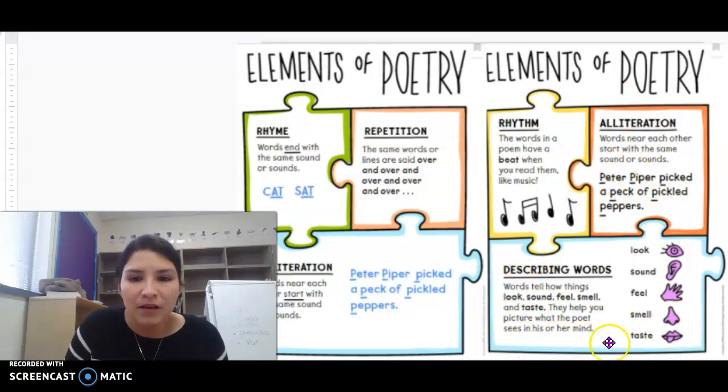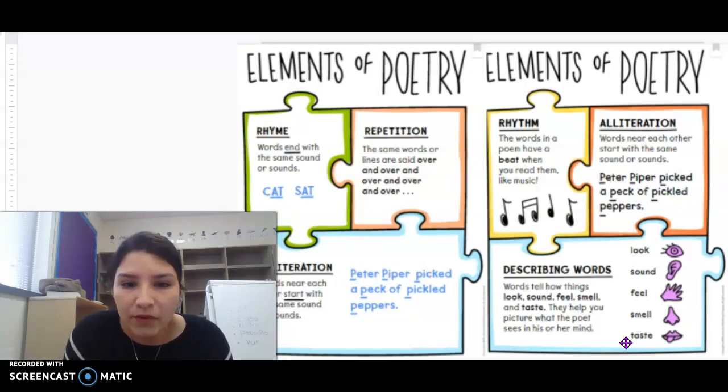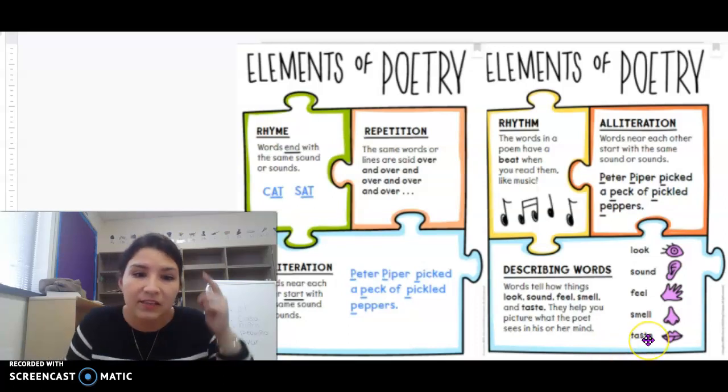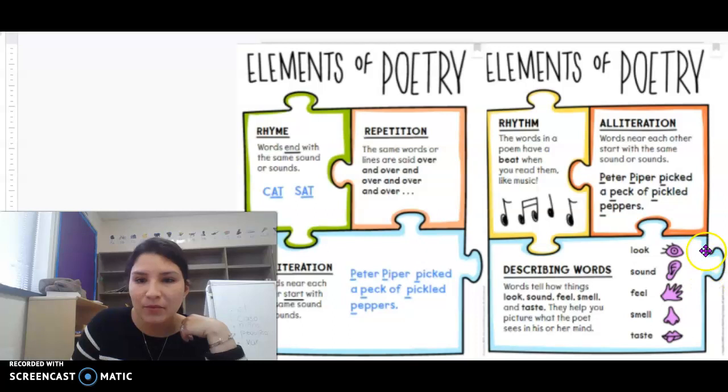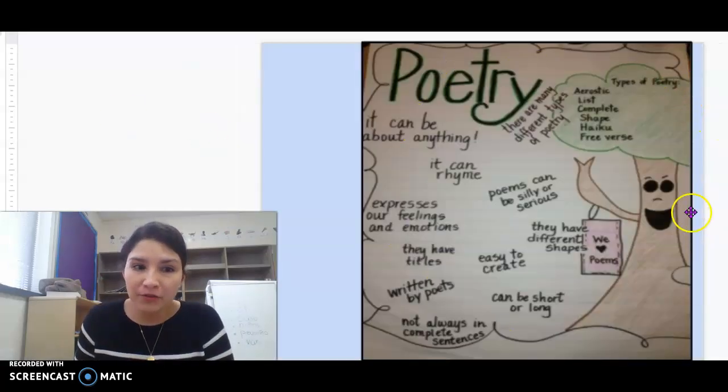Describing words. Words tell how things look, sound, feel, smell, or taste. They help you picture what the poet sees in his or her mind. So here's some examples. Okay, so I just wanted to go ahead and go over what poetry is.